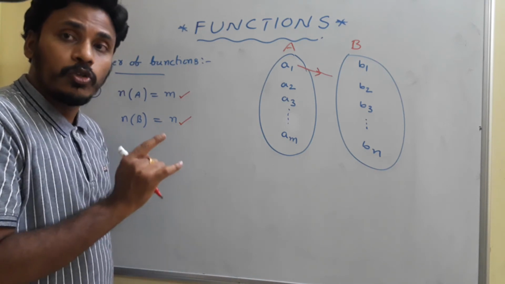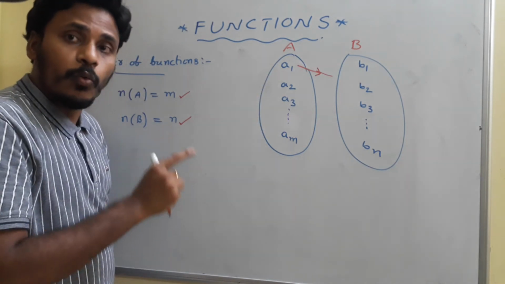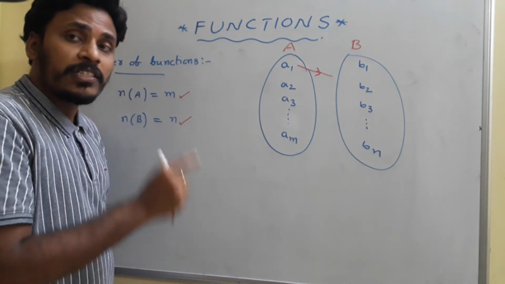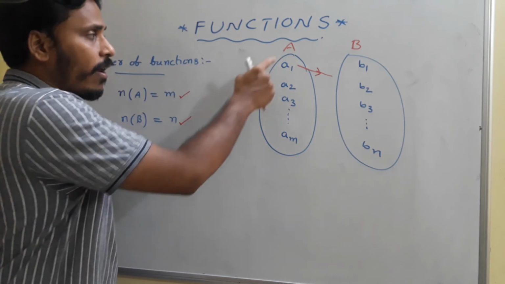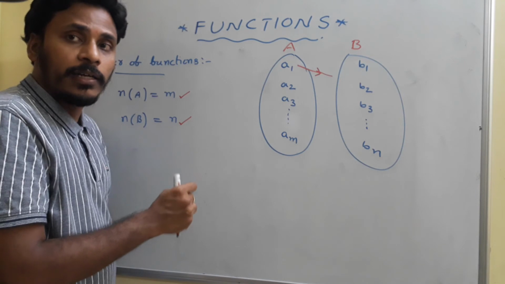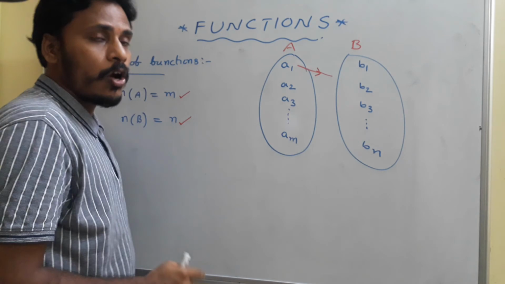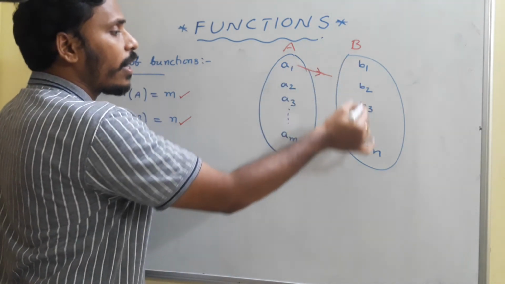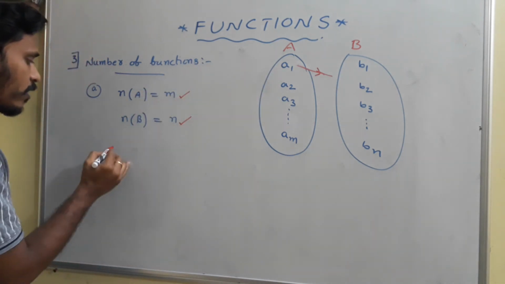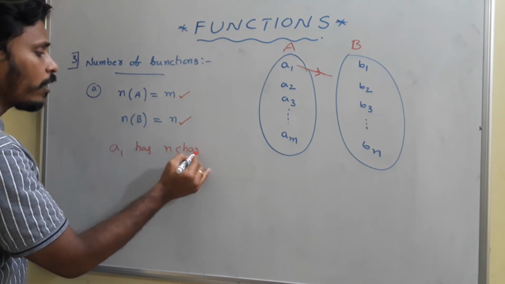But you need to start only once at A1. You need to start only once at every point of the first set, and you must draw an arrow for every element of the first set. But you have no restrictions in reaching elements of B. So you start with A1 and reach any element of B. In that sense, A1 has n chances to relate.